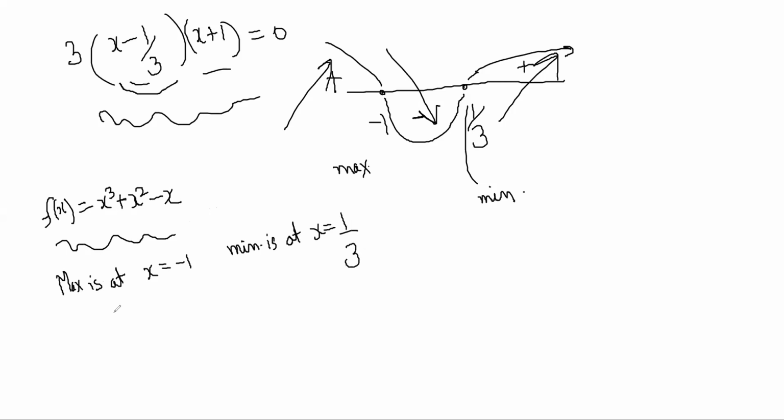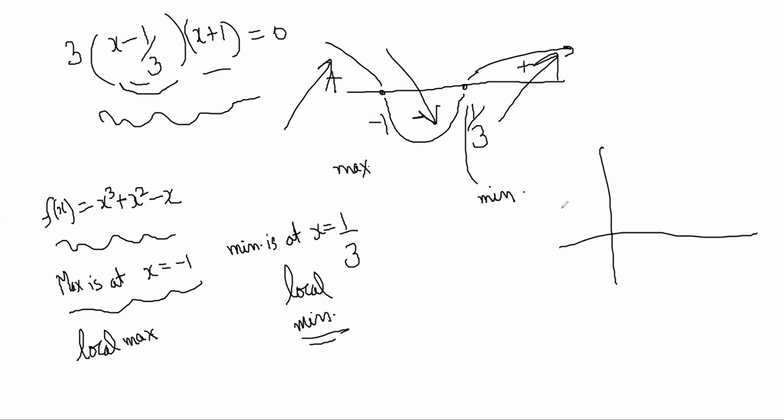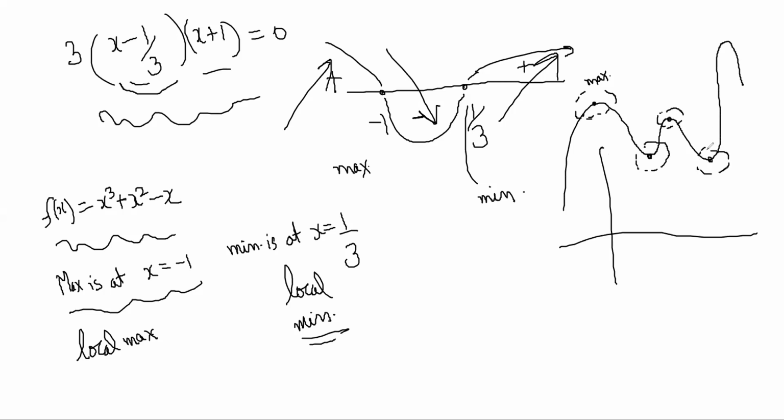Now, all the time here, these maxima and minima are called local maxima and local minima, okay? What is the meaning of that? That means the maxima and minima is in a particular neighborhood. You understand? So here, this is a maxima in this neighborhood. It is a local maxima. This is a minima in this neighborhood. This is a maxima in this neighborhood. This is a minima in this neighborhood. This is a maxima in this neighborhood, right?